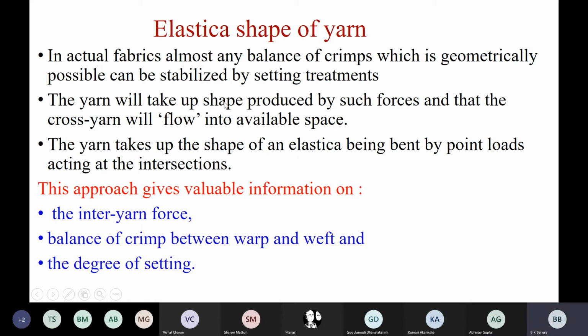Based on that concept, a model was developed by Peirce, which is called the Elastica model, assuming the elastica shape of yarn.